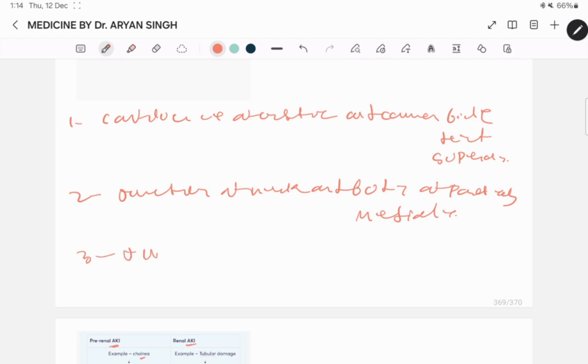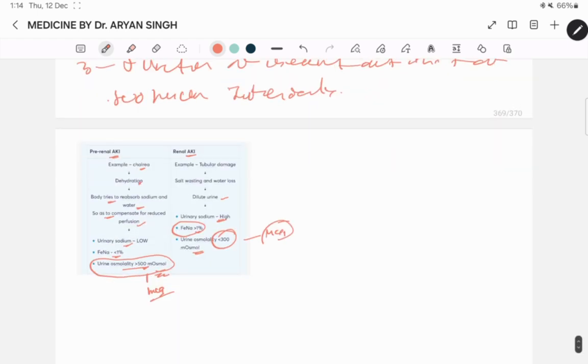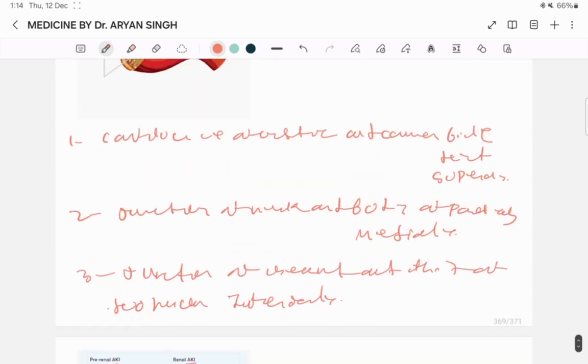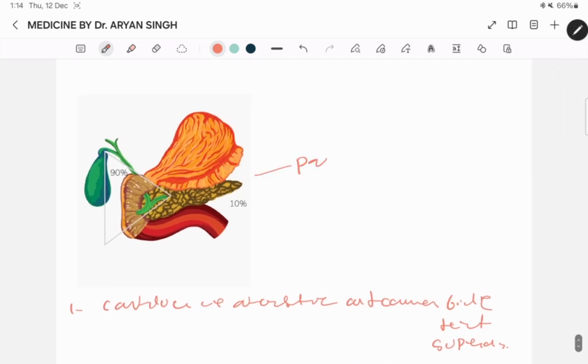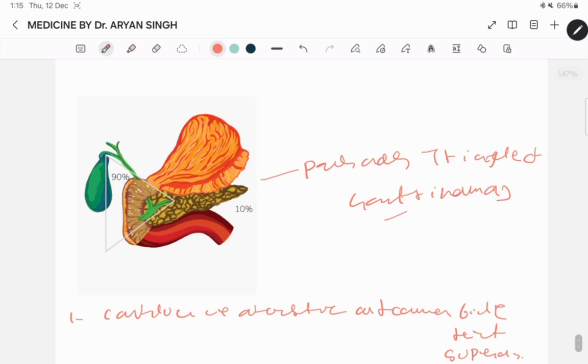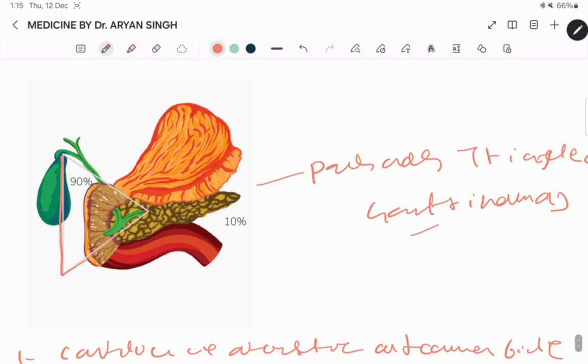Third, junction of second and third parts of duodenum inferiorly. कहाँ पे होता है? Inferiorly होता है. This one is the Passaro triangle of gastrinoma.